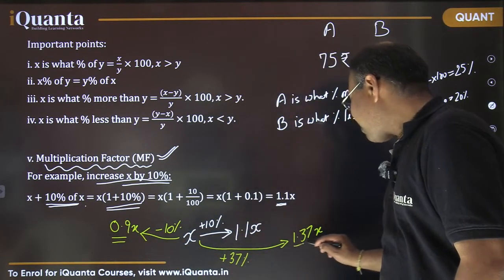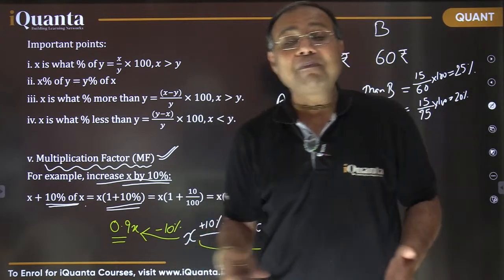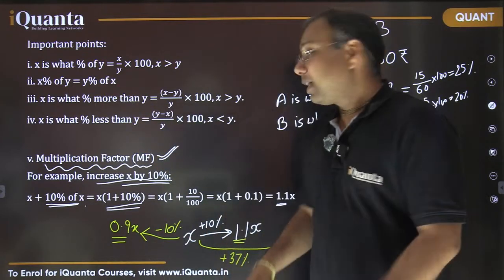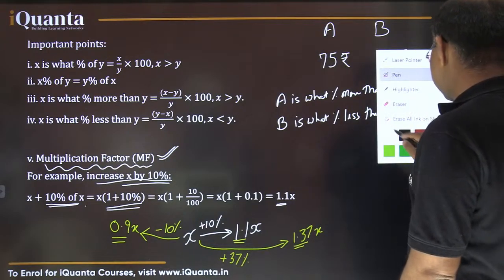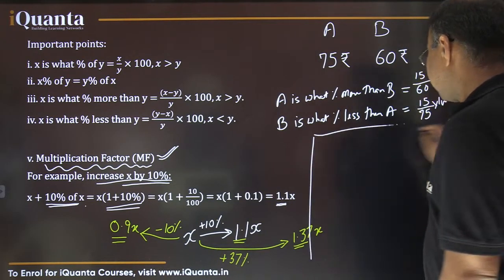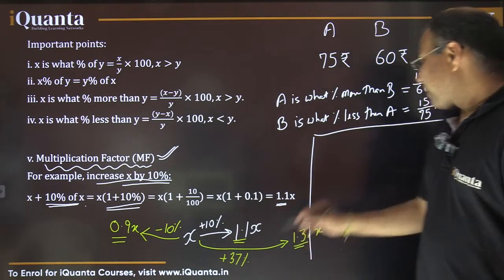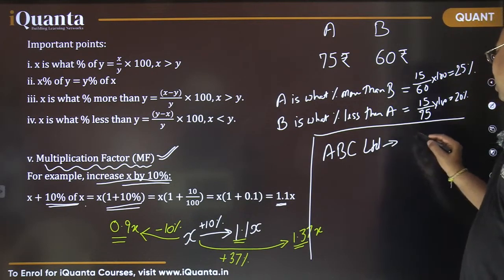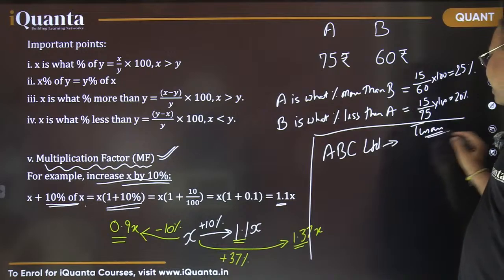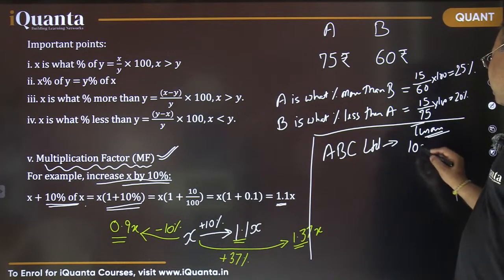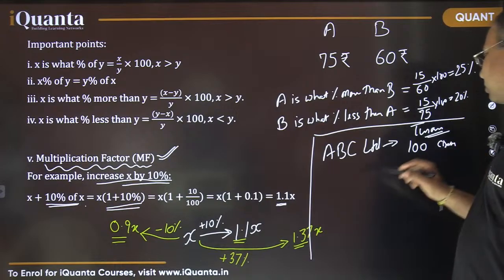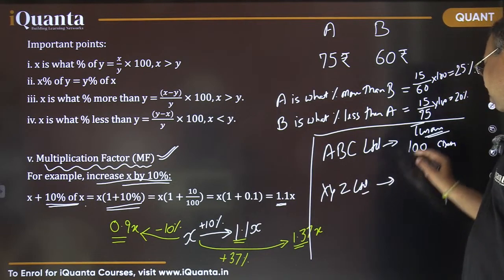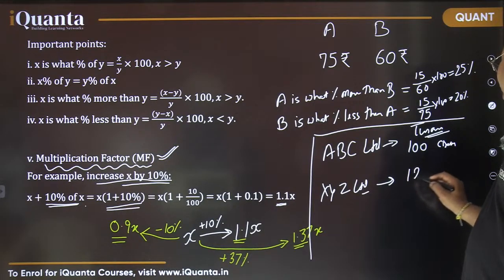So now the wiser thing here, guys, is that the moment you see these multiplying factors, just by seeing these values you should be able to see the percentage difference, as we were talking about in these two questions. For example, if a question is given like this: company ABC Limited has a turnover of maybe 100 crores, and company XYZ Limited has a turnover of 127 crores.